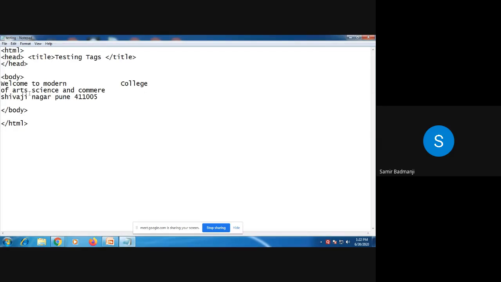Now see, of art, science and commerce, it is there on the second line. And the third line, Shivajinagar, Pune 5. All of you can see this? See, I have told you before, HTML doesn't recognize space, tabs, or an enter key. Now I have typed these 3 lines. Now see how the output will look. I'll just save this file.